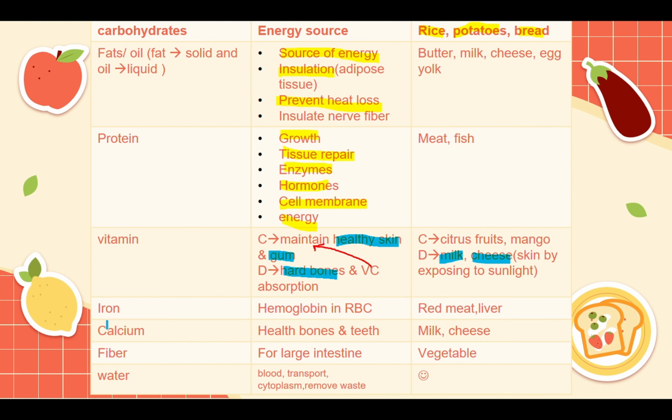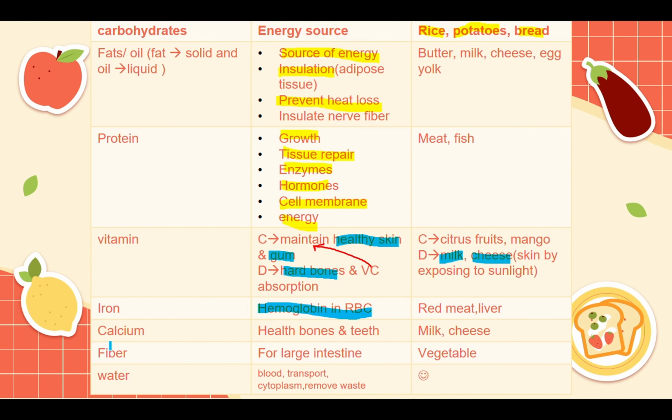Iron and calcium are coming from the minerals, but I made it into two different categories as they're not that related. Now iron is there for hemoglobin in red blood cells. Iron makes the hemoglobin. That's why you should take iron for oxygen intake, and that's why it can really affect your breathing rate. Now, where can you find iron? We have two sources, including red meat and livers.